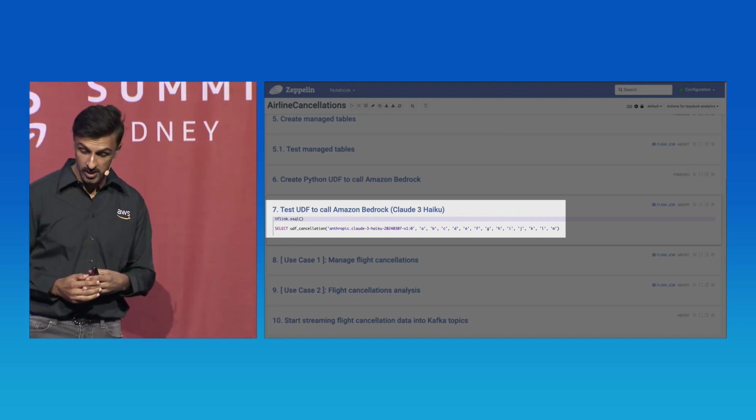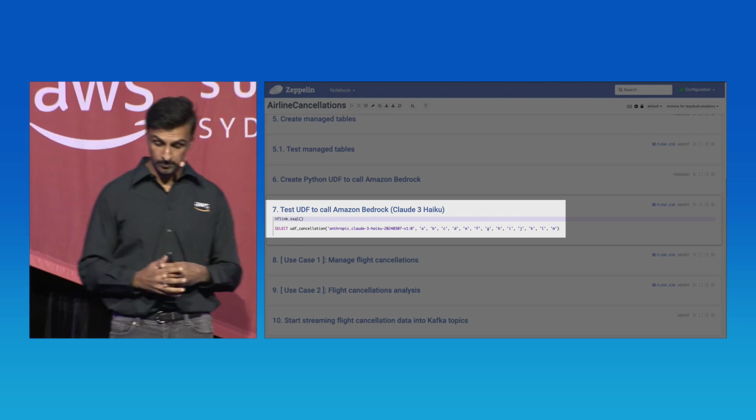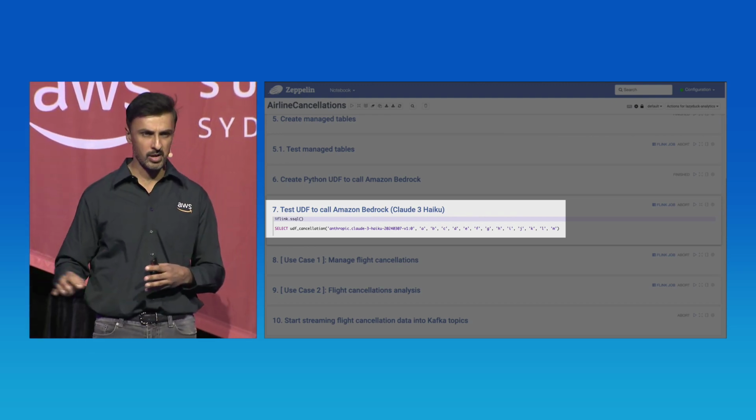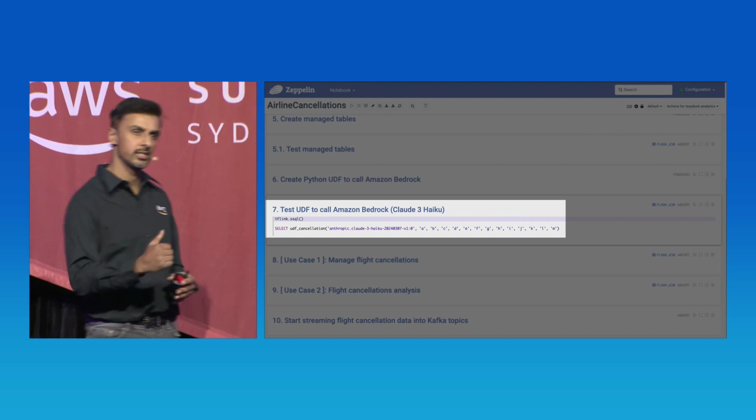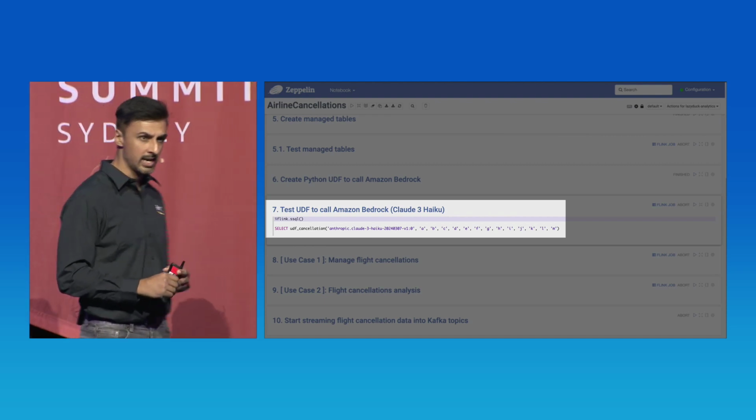So we're going to leverage the Anthropic Claude 3 Haiku model. And we're going to just pass it some dummy parameters. We just want to see if this works. So once again, those dummy parameters will be injected into the prompt, and that's going to be passed, hopefully,